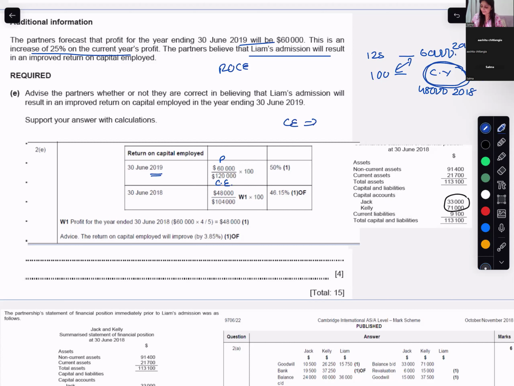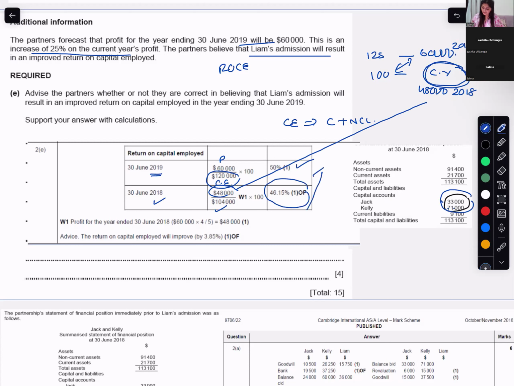Capital employed is capital plus non-current liabilities. So the capital of the current year 2019 was 120,000. So ROCE for 2019 is 50%. For 2018, the profit is 48,000 and the capital was 71,000 plus 33,000, 104,000. So 46.15%.